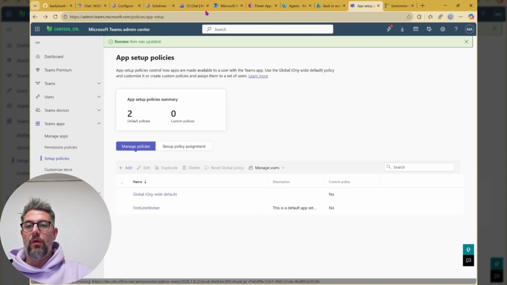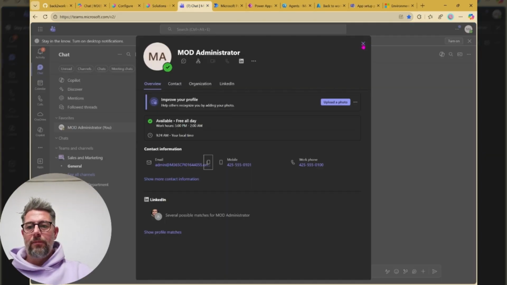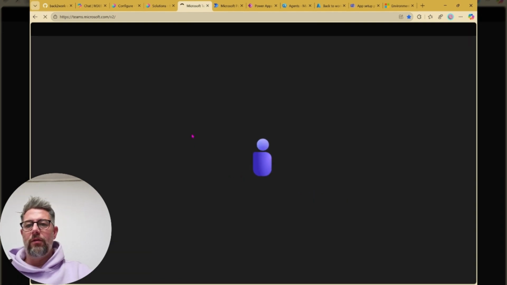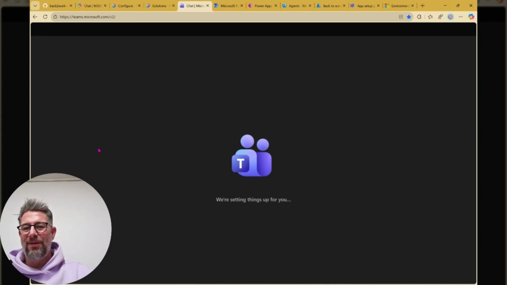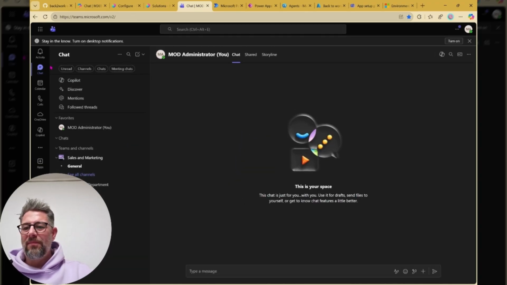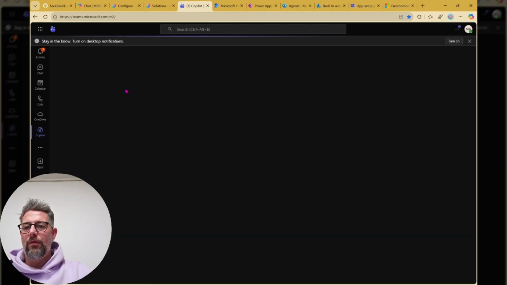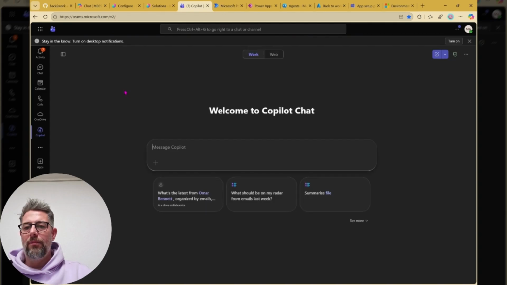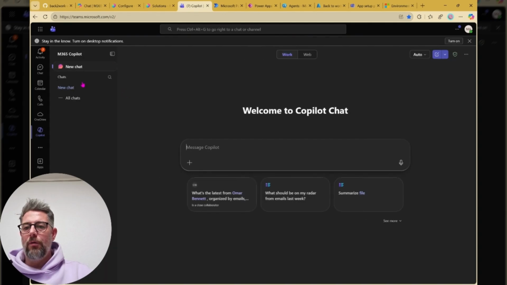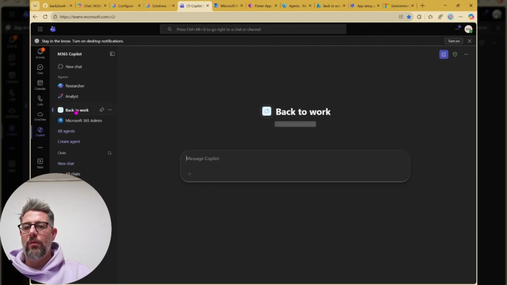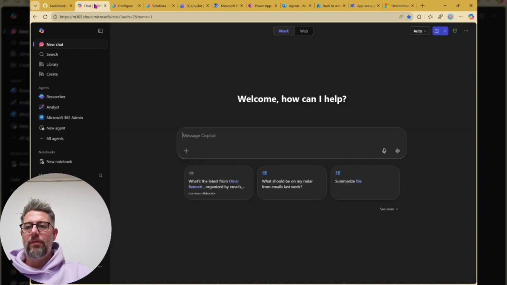So if we now look into Teams, it might not mean that it is already there, but it will appear. I'm pretty sure. Yeah, it takes some time to appear over here. Let's have a look if we're going into the Copilot app in here and pop that open. Got all the chats over there, but what we can see is the back to work agent. Pretty cool. It's in here. It didn't do a thing. We can directly start with it.